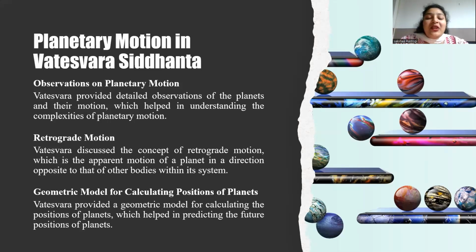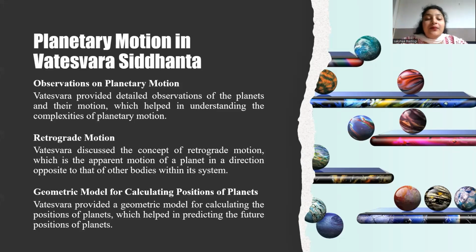The model calculates the planetary position using the mean motion, which is the average motion of the planet around the deferent, and the true motion, the actual motion of the planet around the epicycle. Correction factors are adjustments for eccentricity and other perturbations. Vateshwar Siddhanta provides geometric and trigonometric methods to calculate planetary longitude and latitude, distance from the Earth, velocities, and accelerations. So, these geometrical models demonstrate Vateshwar's innovative approach to understanding planetary motions using mathematical and astronomical techniques to predict celestial phenomena.